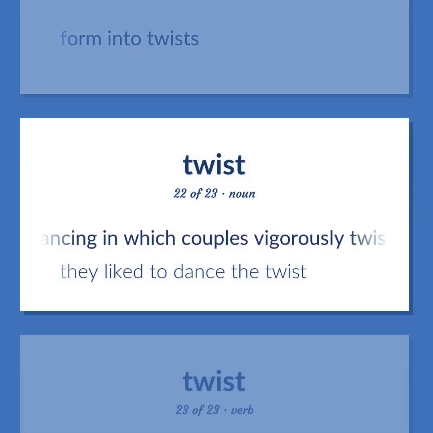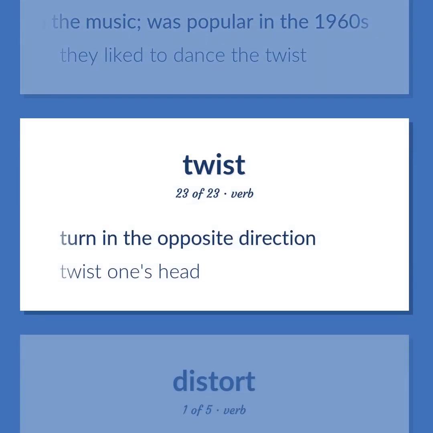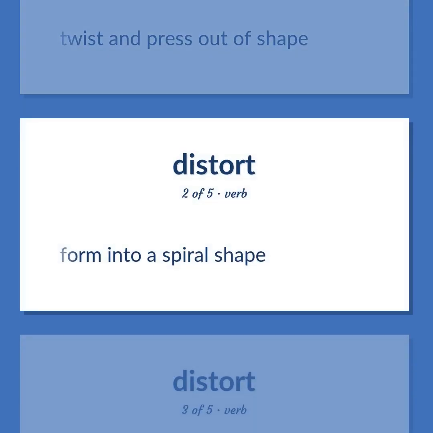Social dancing in which couples vigorously twist their hips and arms in time to the music was popular in the 1960s. They liked to dance the twist. Turn in the opposite direction. Twist one's head. Twist and press out of shape. Form into a spiral shape.